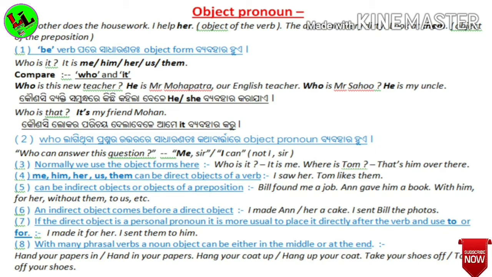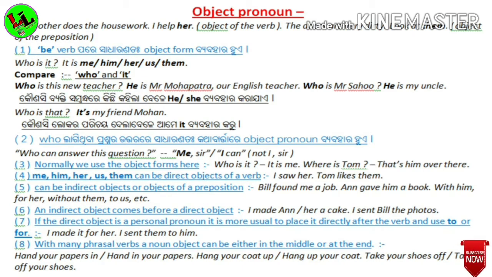First, we will take an example. My mother does the housework. I help her. Here, her is used as a pronoun and it is for my mother. And this is the object of the verb help.